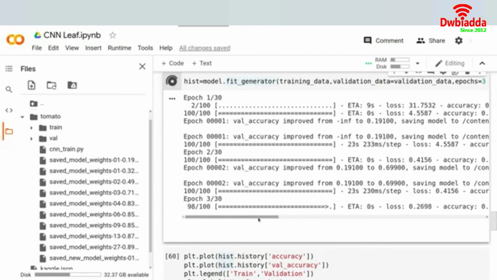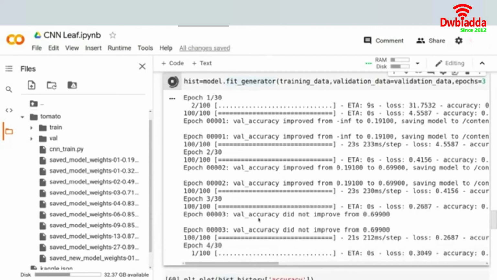We will see in the next lecture, because it will take a lot of time to run. Once this is done, I will show you the final result, and we will discuss how this came about. So see you in the next one.